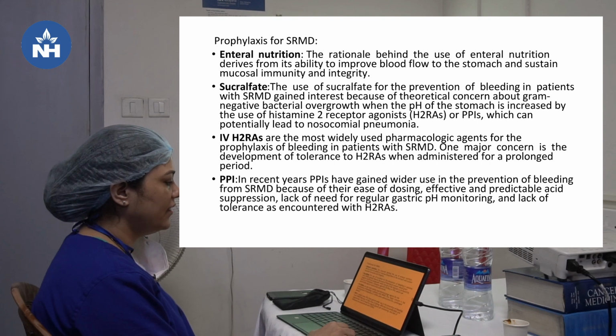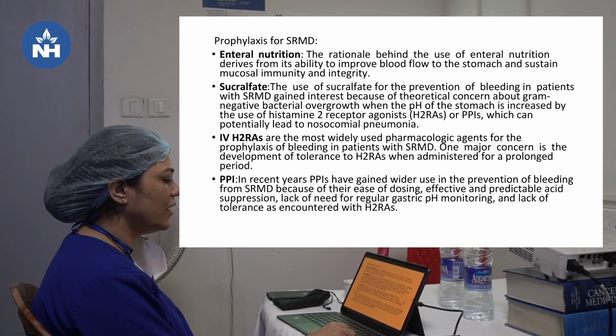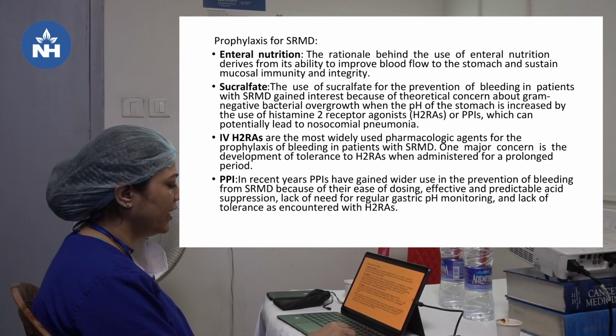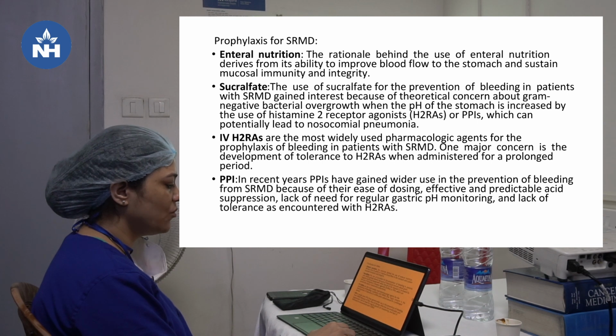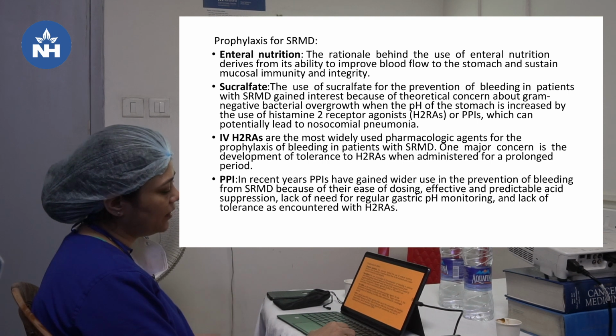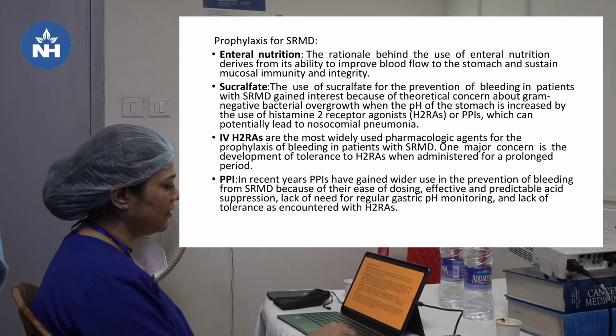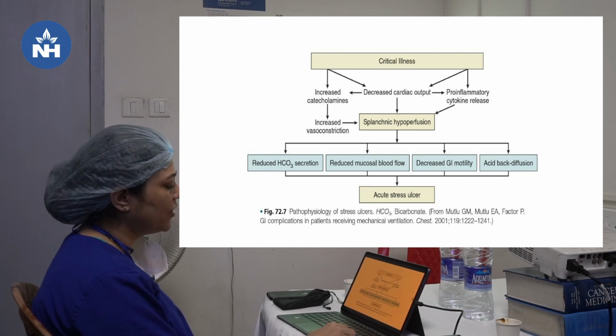But then IV H2RAs are the most widely used pharmacologic agents for the prophylaxis of bleeding in patients with SRMD. One major concern is the development of tolerance to H2RAs when administered for a prolonged period. And in recent years, PPIs have gained wider use in the prevention of bleeding from SRMD because of their ease of dosing, effective and predictable acid suppression, lack of need for regular gastric pH monitoring, and lack of tolerance as encountered with H2RAs. So we use only PPIs, but from a knowledge perspective, I have included the reasons for the other ones.